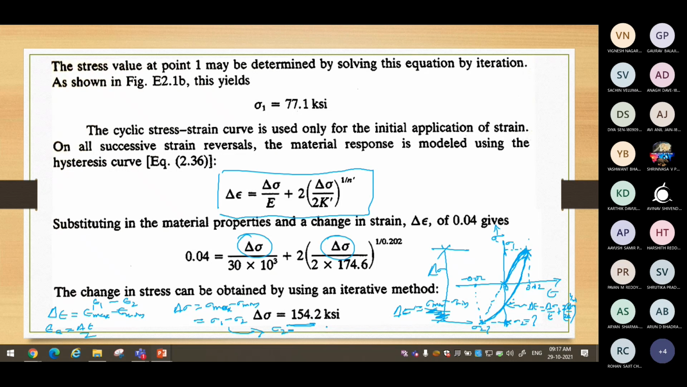So 154.2 minus, 77.1 minus 154.2. I have to interchange this equation. I'll take sigma 2 to this side, bring delta sigma here. So we get a value of minus 77.1. That is the value of sigma 2. Now sigma 2 we have achieved.